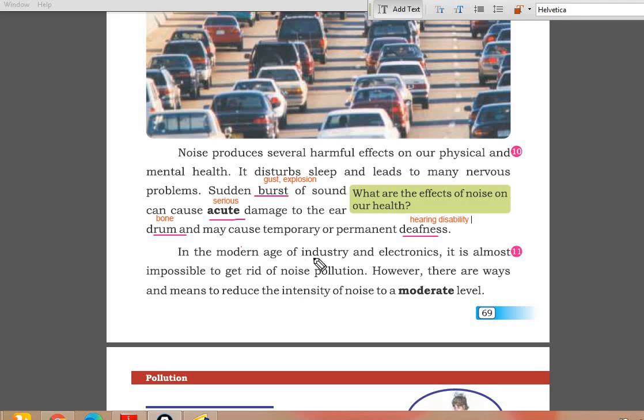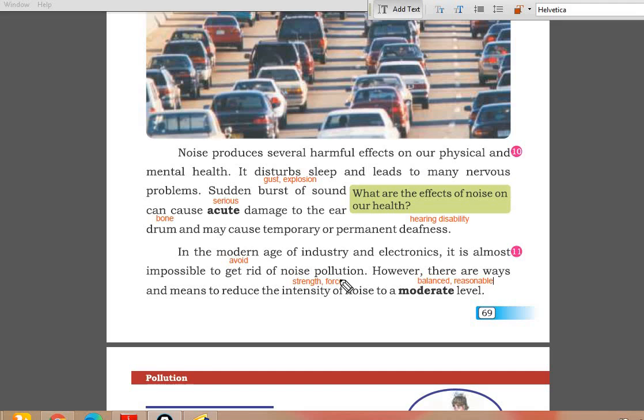Last passage. In the modern age of industry and electronics, it is almost impossible to get rid of noise pollution. However, there are ways and means to reduce the intensity of noise to a moderate level. Listen to this again. In the modern age of industry and electronics, it is almost impossible to get rid of noise pollution. This is the age of industries and electronics.